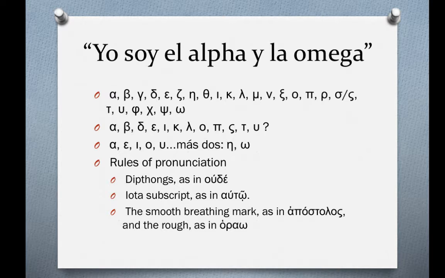We'll also be introduced to the smooth breathing mark and the rough breathing mark. The breathing marks only occur on words that begin with vowels, and there's only 2 kinds. There's the rough and then the smooth. There's also the circumflex. If you look up at autō, the word we just looked at, it has the circumflex above it. That basically means there's a very slight rise and fall in the same syllable.